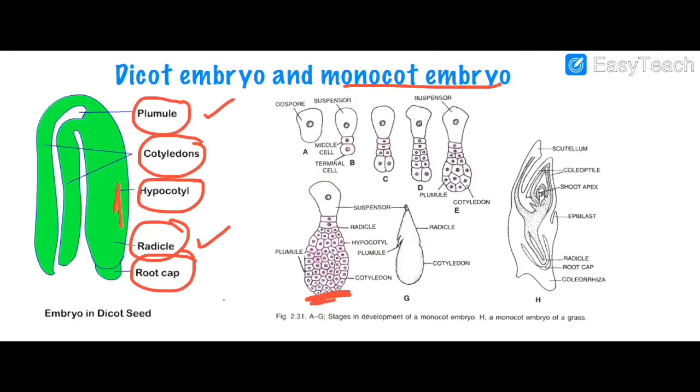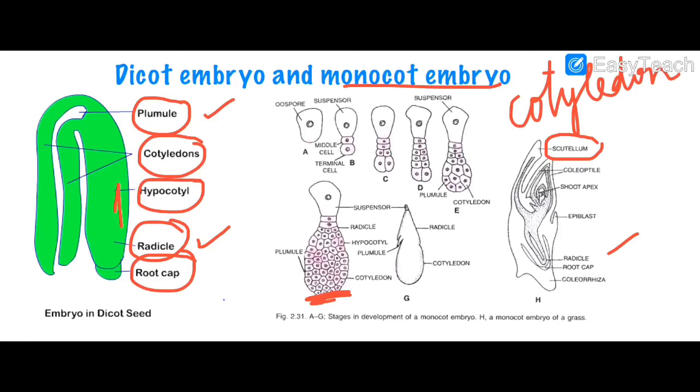Let's see the monocot embryo, the structures that are present in it. The structure that is present in it is the scutellum. Scutellum is nothing but a cotyledon. Scutellum is the cotyledon. Then same with the plumule, right? Plumule is there, radicle is there. Plumule and radicle are at the shoot tip and the root tip.